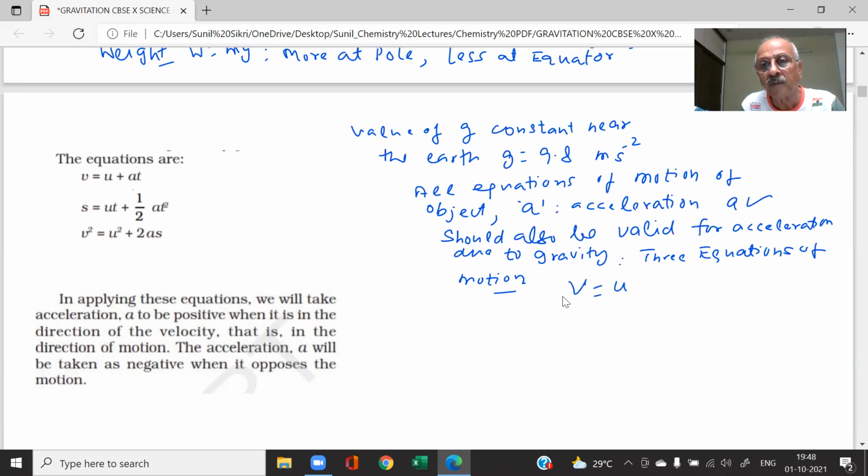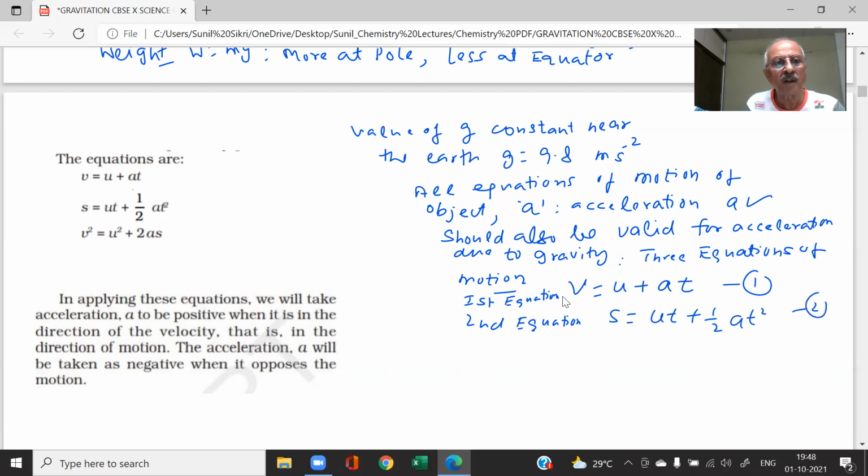V is equal to U plus AT, student. What is V? Final velocity. What is U? Initial velocity. What is A? Acceleration. What is T? Time in seconds. First equation. What was the second equation, student? S is equal to UT plus half AT square. What is S? Distance.